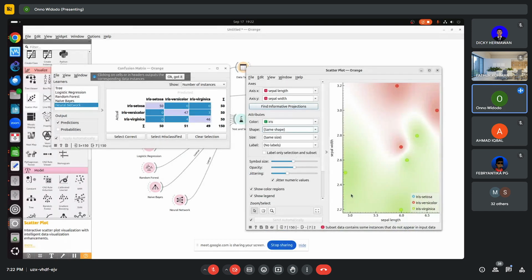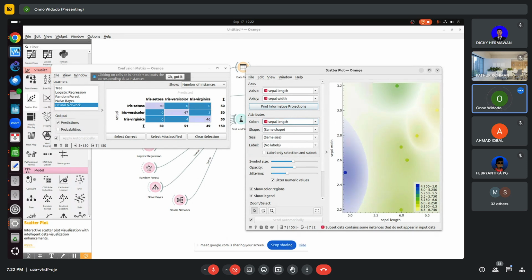Okay, that's it. The color is iris. Okay, we can play around with it. Oh, this is sepal length.